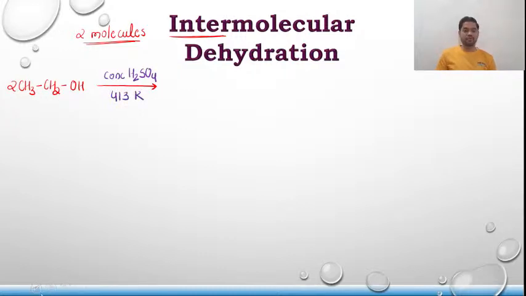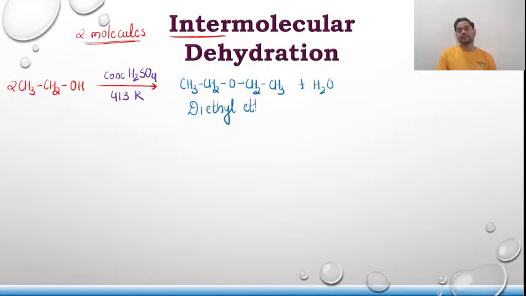The product formed over here is CH3CH2OCH2CH3 plus H2O, and this is diethyl ether, from ethanol.